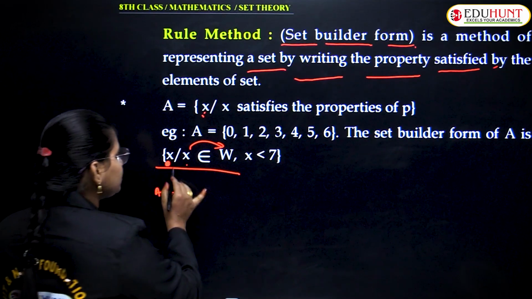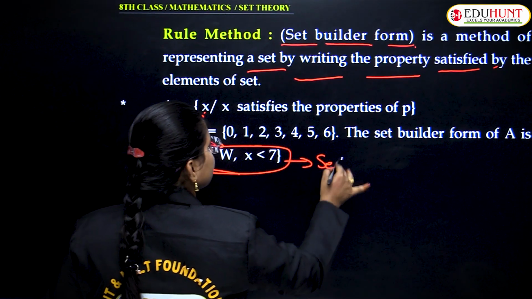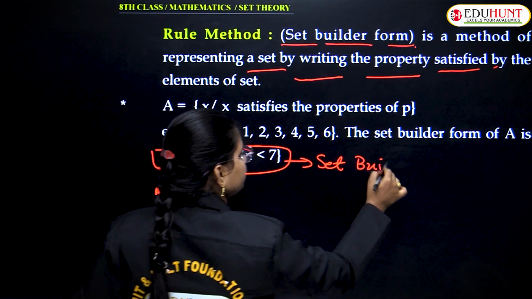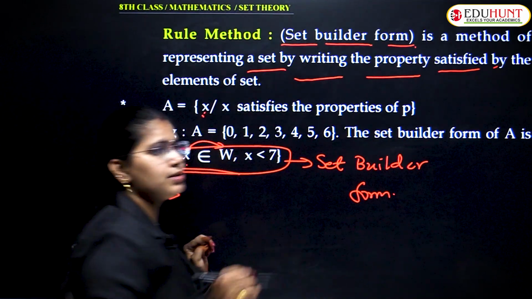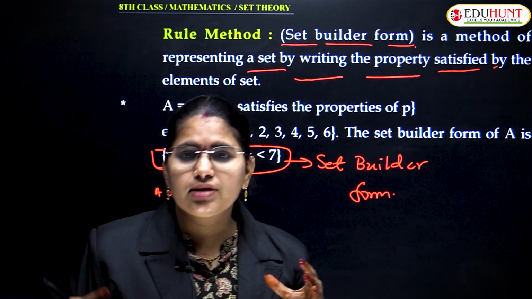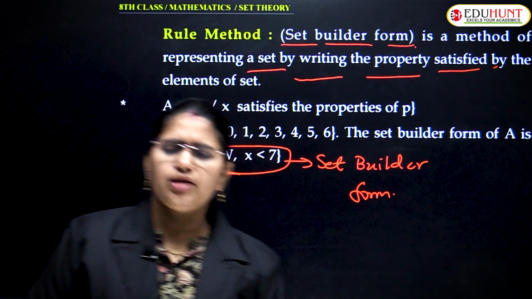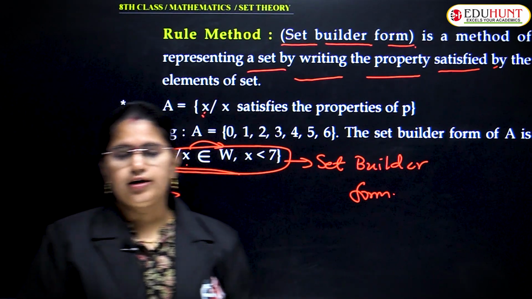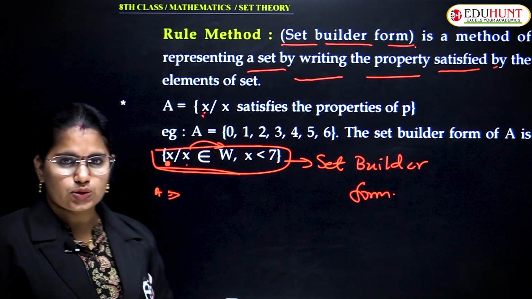So these both conditions it has to satisfy in order to become an element. So this is nothing but the set builder form. You can also call it the rule form, rule method or rule form, anything is fine. Understood? Am I clear up to this? Can I get to the next one?